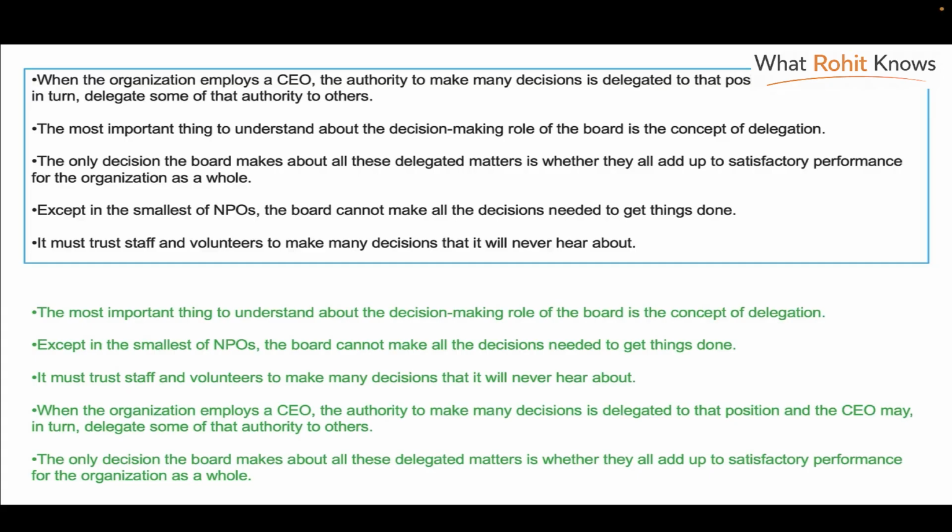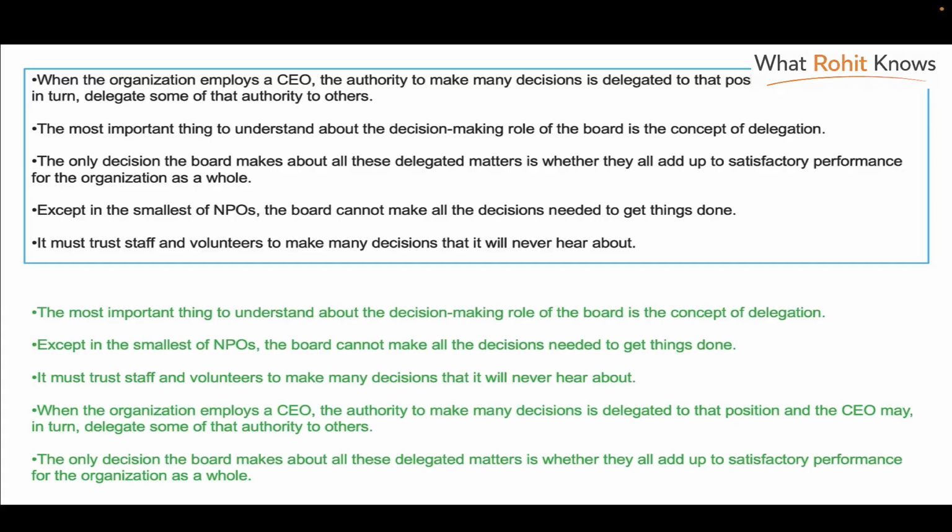Now, the next sentence should be something which focuses on some element of this sentence. And the main idea here was about the decision-making role of the board. When you look at the sentence beginning with "except," "except in the smallest of NPOs, the boards cannot make all the decisions," this clearly talks about the decision-making role of the board, and it gives a reasoning for why delegation is needed: that the board cannot make all the decisions.